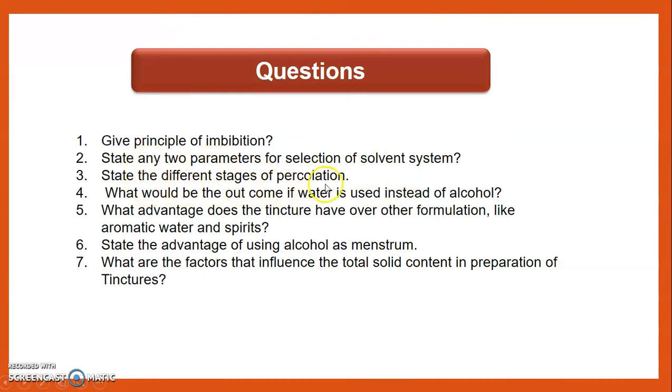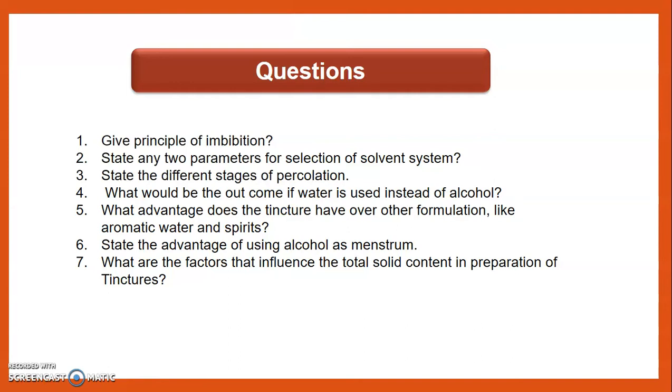State the different stages of percolation. The first stage of percolation is imbibition: imbibition of the drug with the proper amount of your solvent, and after that macerate the solution. Maceration can be done for 24 hours or some period of time.